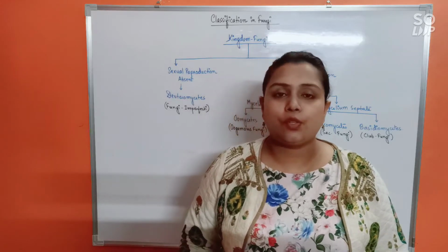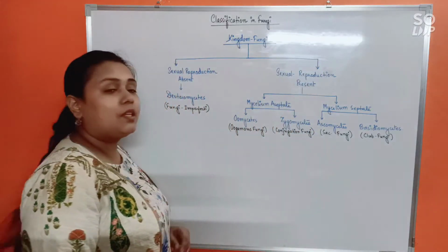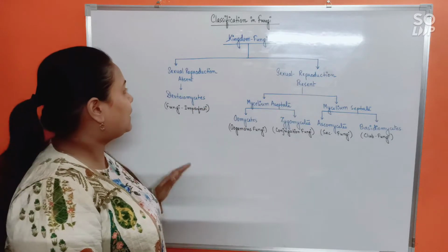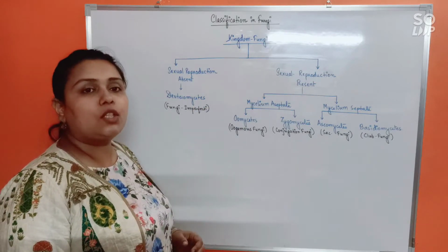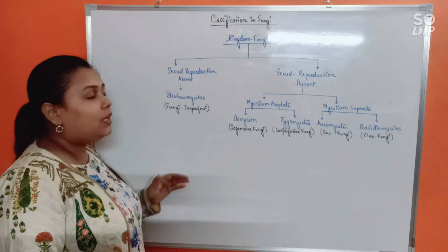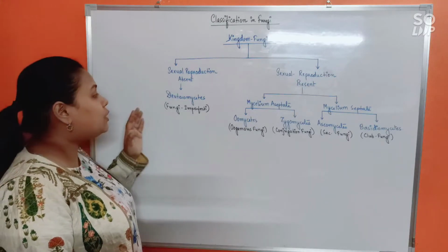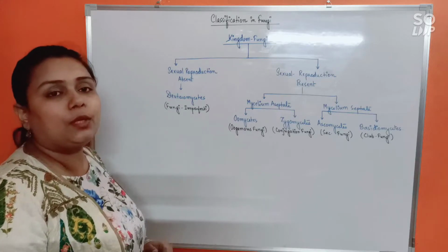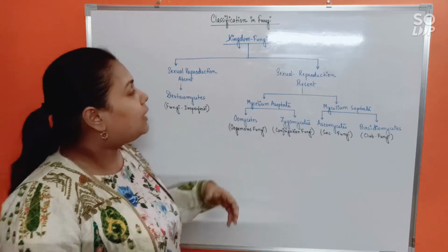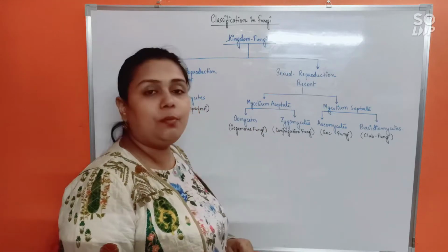Okay, first of all, see this chart. Kingdom Fungi can first be categorized based on whether sexual reproduction is present or absent. Sexual reproduction is absent in only one class of fungi, that's Deuteromycetes, commonly known as fungi imperfecti. Next is sexual reproduction present.